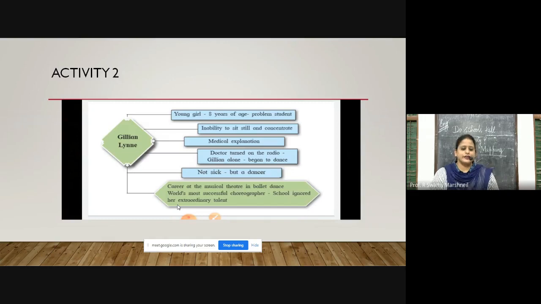When she took Gillian to the doctor, he turned on the radio and left her alone in the room where the music was being played. To their astonishment, when they both left that doctor's cabin, Gillian started to dance. And that is when the doctor told her mother, your daughter is not sick, she's a dancer.